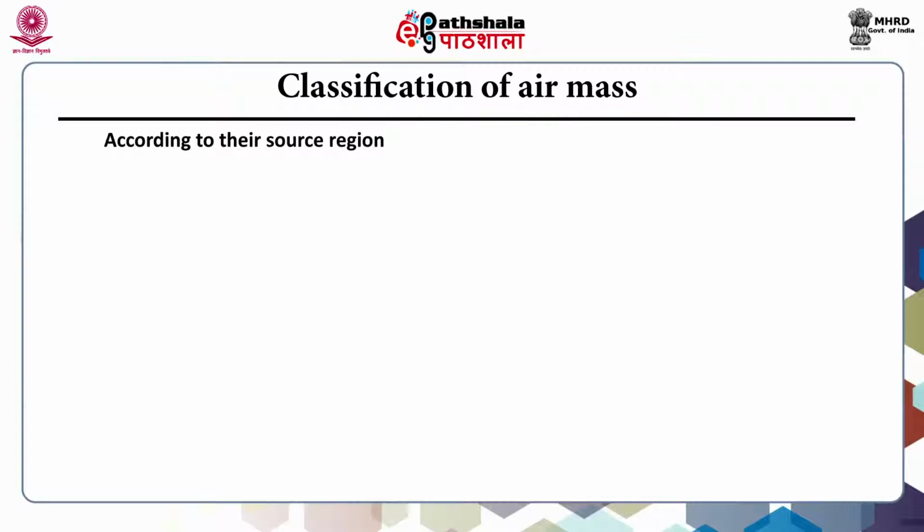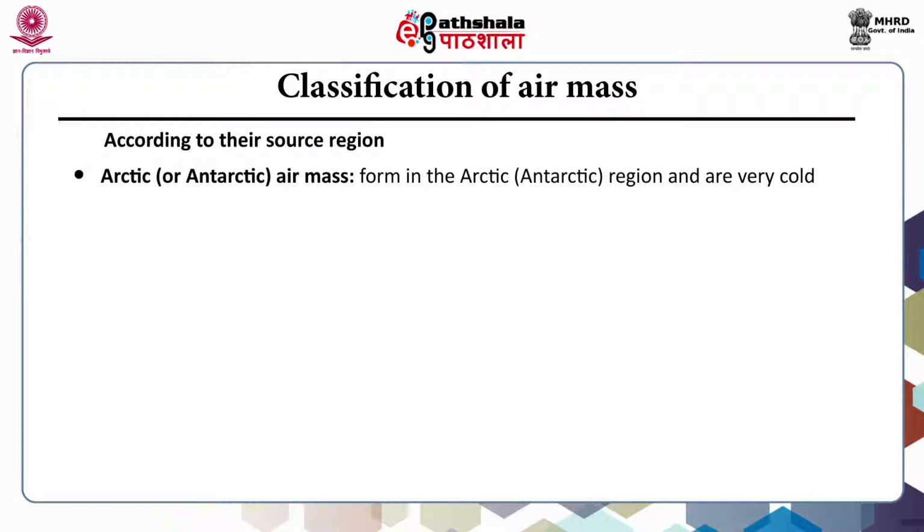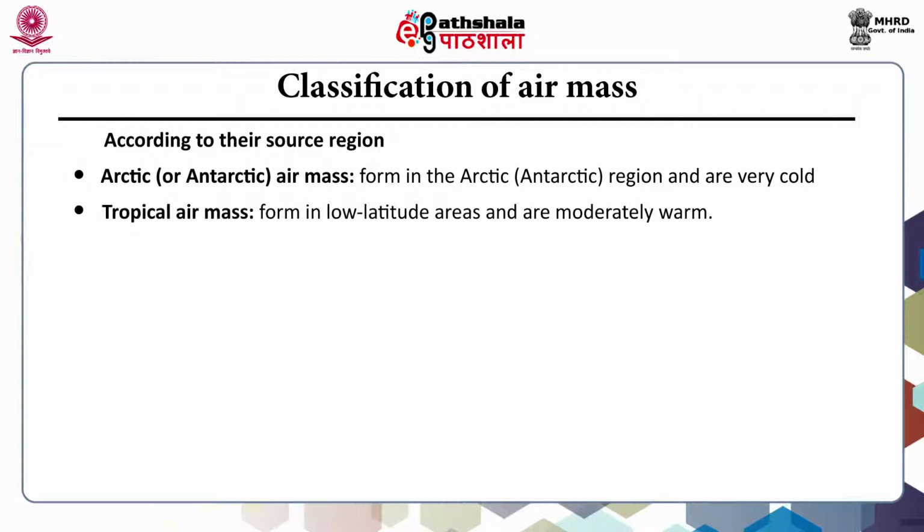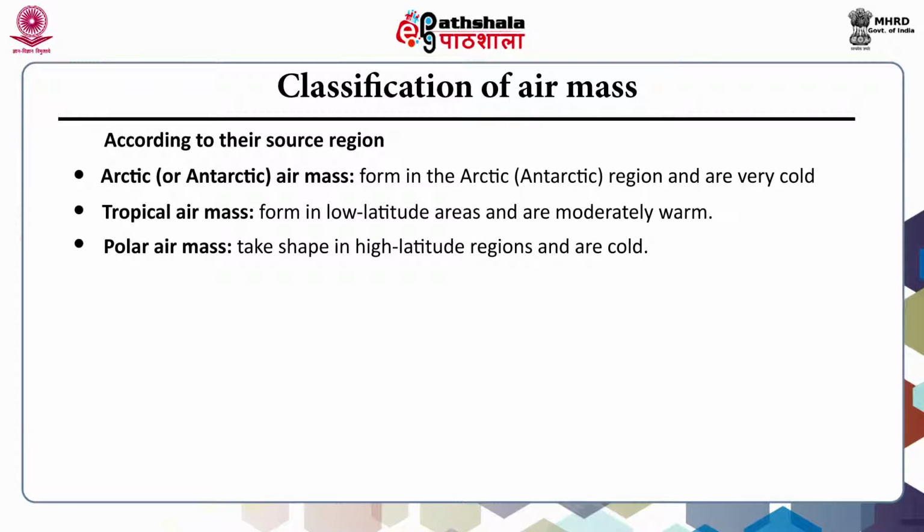Let's see the classification of air mass. According to their source region, Arctic or Antarctic air mass forms in the Arctic or Antarctic region and is very cold. The second one is the tropical air mass. It forms in low latitude areas and is moderately warm. Third one is polar air mass that takes shape in high latitude regions and is cold. Fourth, equatorial air mass which develops near the equator and is warm.